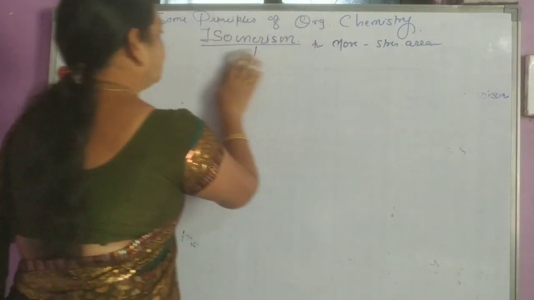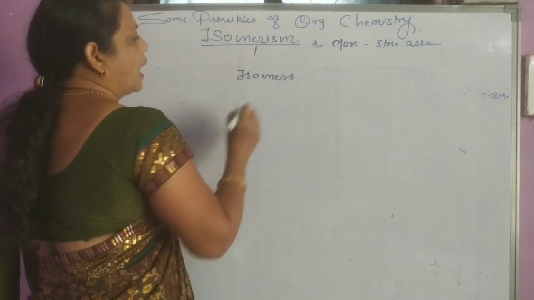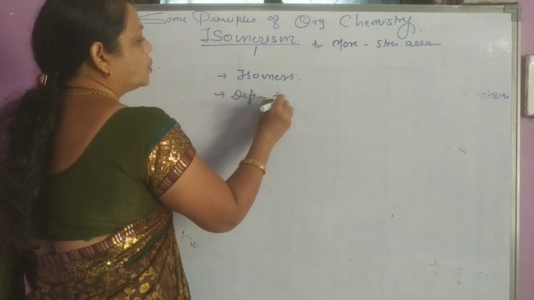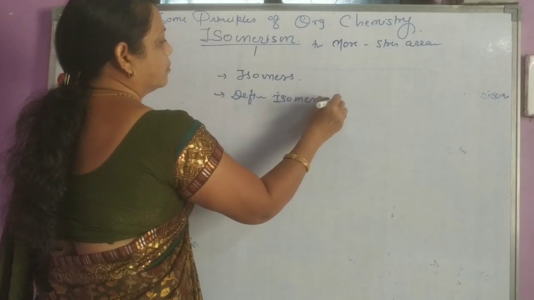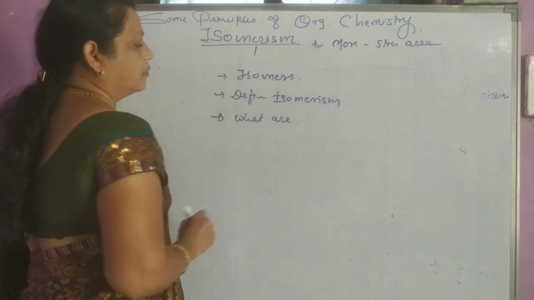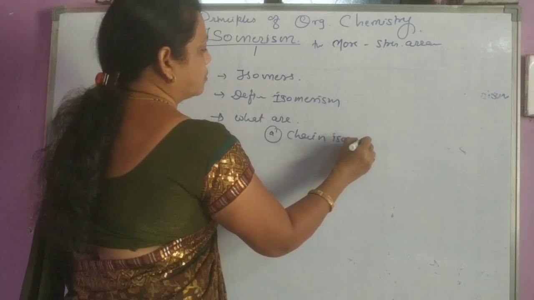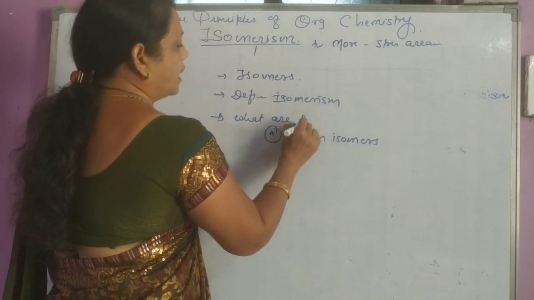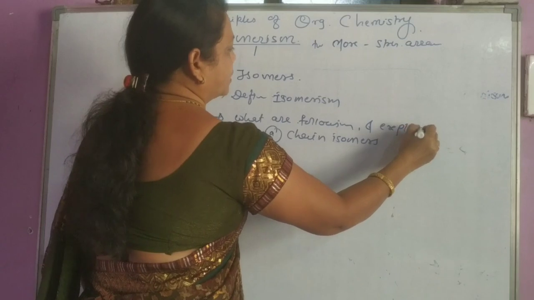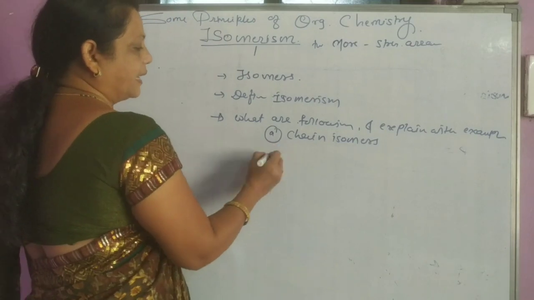First question, what are isomers? Second, define isomerism. Third one, what are the following? Explain with example. First A, chain isomers.